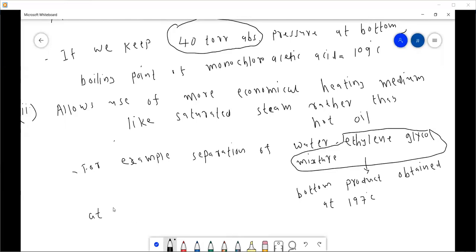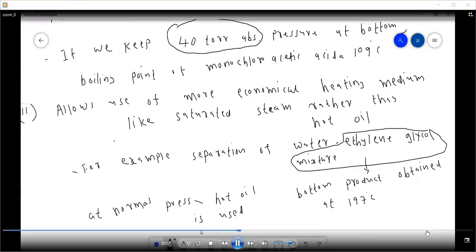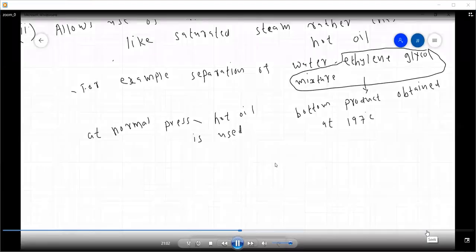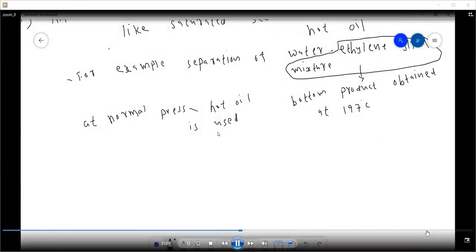So if we carried out this distillation at normal pressure, to achieve this 190 degrees centigrade, what oil is used? Hot oil is used, which is costly.